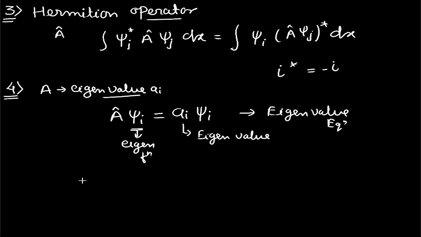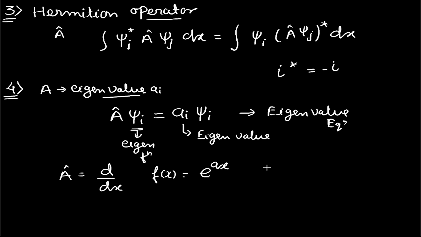The function is referred to as the eigenfunction. For example, suppose we have an operator A cap, and this operator is d by dx, and we have a function e raised to ax.